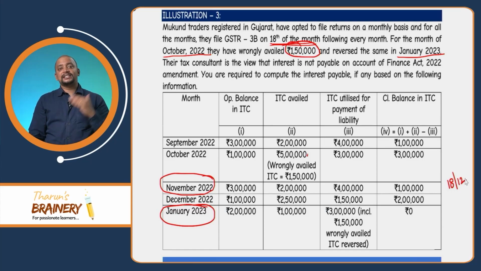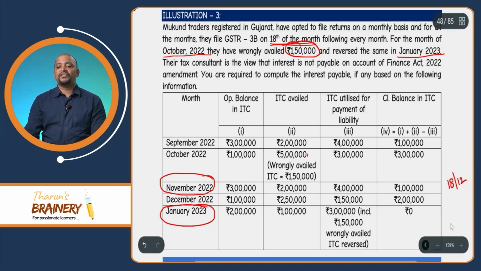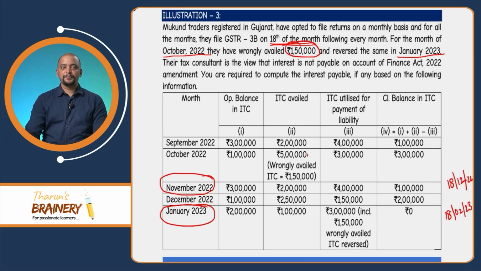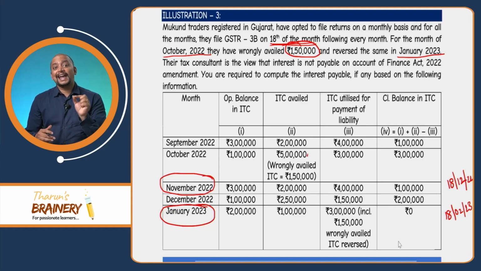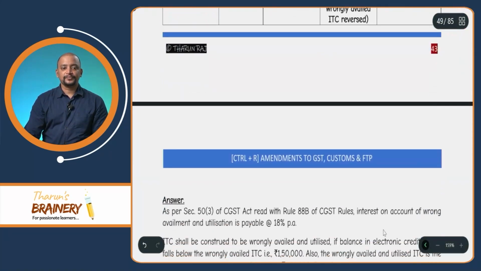18th December till the date of reversal. What is the date of reversal? January. For January they will file 3B. When will that be filed? So 18th December to 18th February. 18th December 2022 to 18th February 2023. We need to compute the interest for this period. And that interest will be at what rate? 18% per annum.